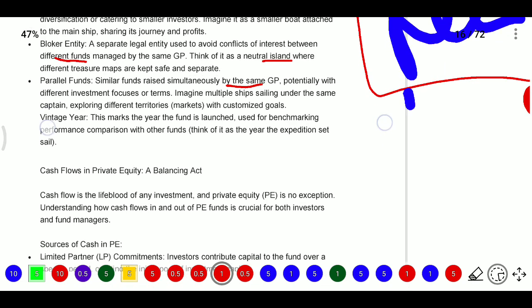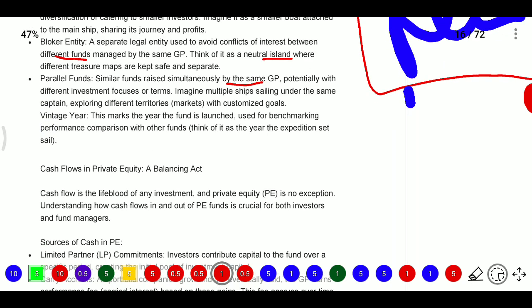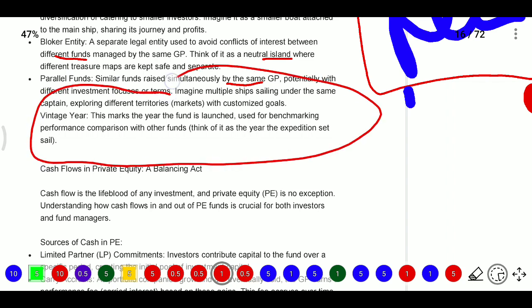And vintage year: in accounting terms we have calendar year, financial year, and vintage year. Vintage year marks the year the fund is launched, used for benchmarking performance comparison with other funds.